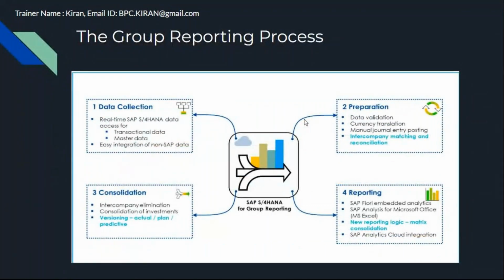This group reporting course is divided into four parts. The first one is data collection, which covers master data and transaction data. Master data is already available in finance, and the same master data you can use, but non-SAP master data you have to create. That's why we added master data. We have to maintain financial statement items, consolidation groups, and consolidation units, and map operational GL accounts to group GL accounts and financial statement items. Those all come under master data.